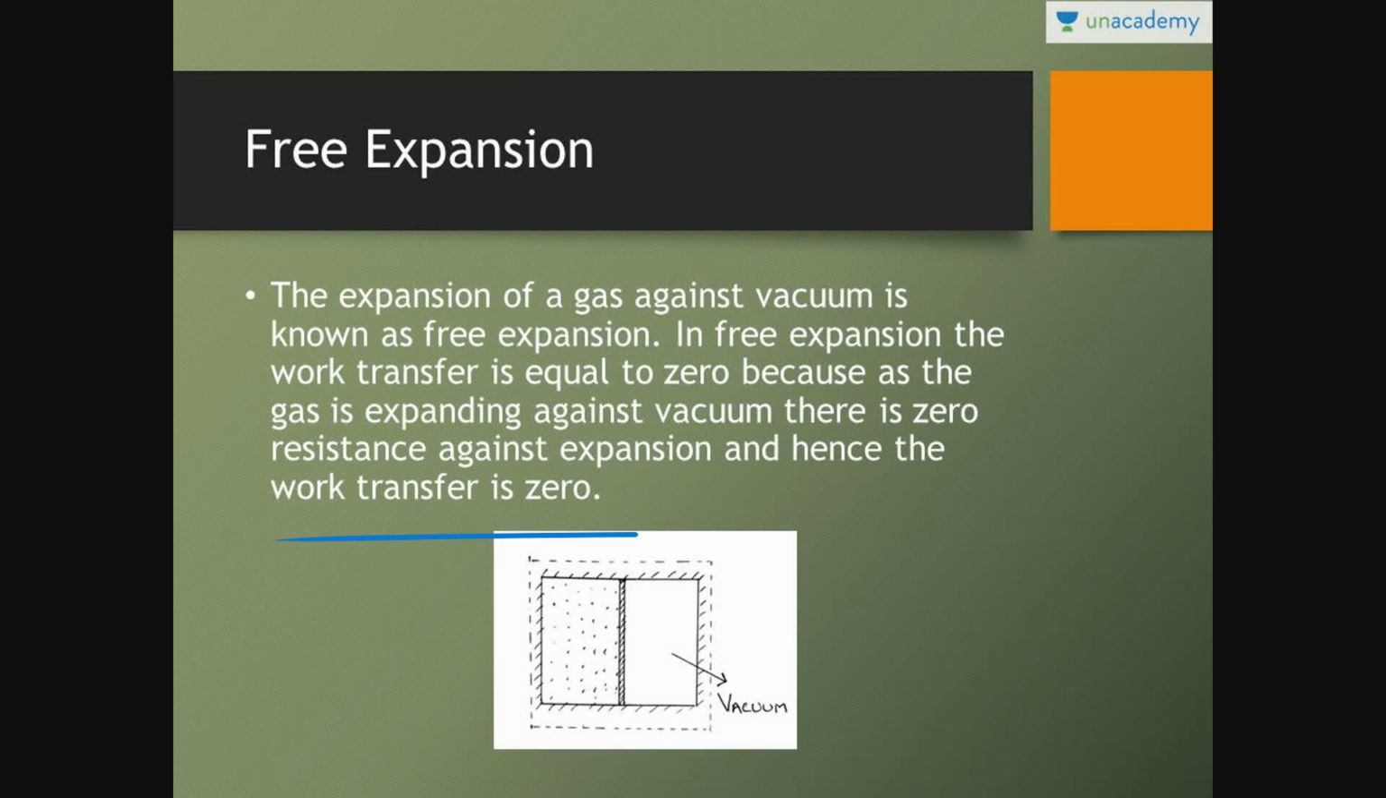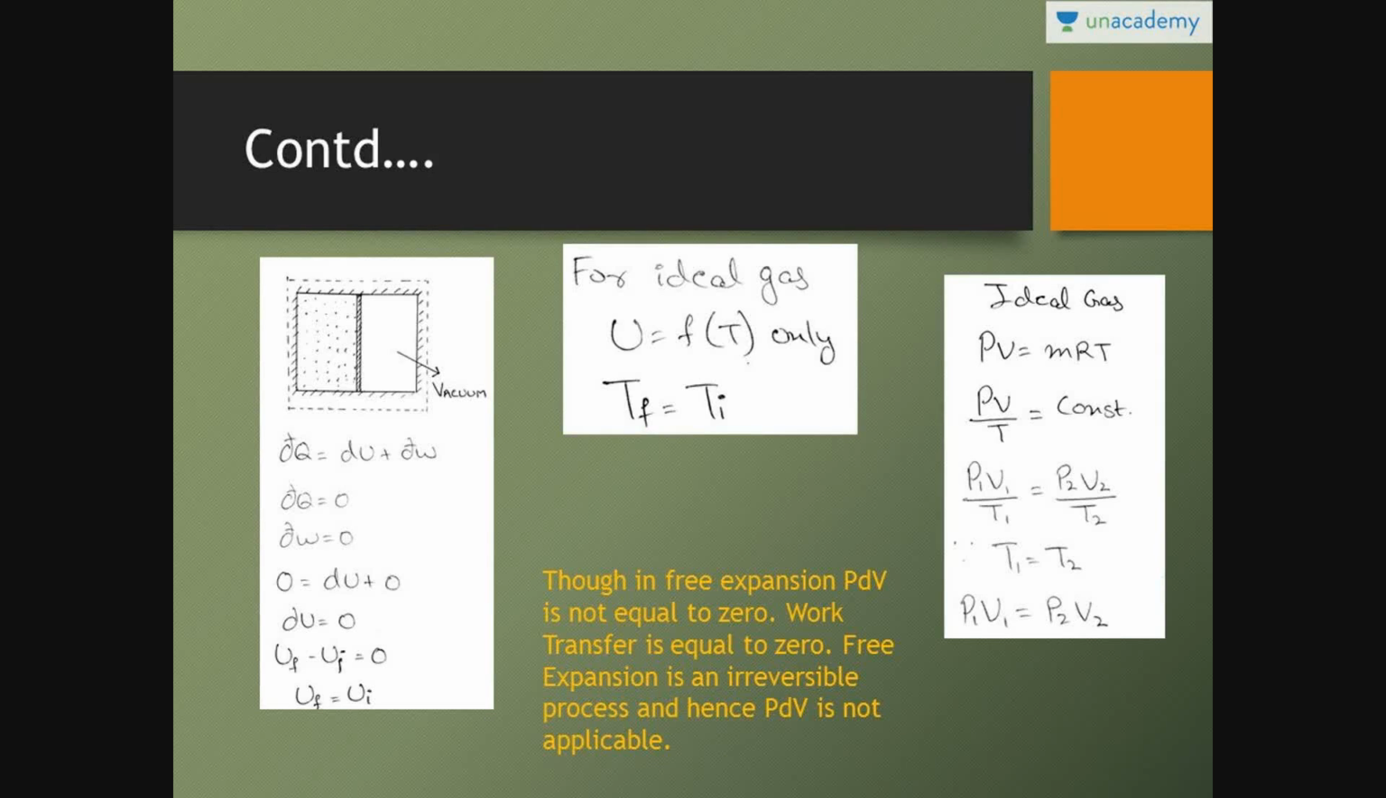You can go through this statement now, but the volume is changing. Initially the volume is this much, and if the gas fills this entire space, the volume will come out to be this. So as the volume changes, we can calculate the work transfer from integral PdV, and it would not be zero. So why is work transfer zero? We will see that. Though in free expansion PdV is not equal to 0, because dV is not equal to 0, work transfer is equal to 0.